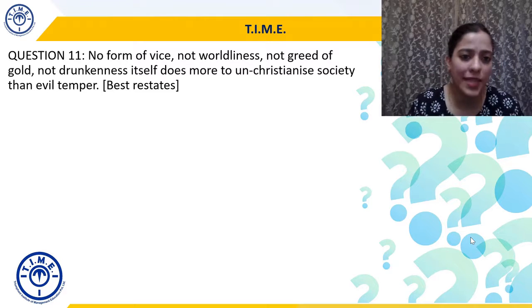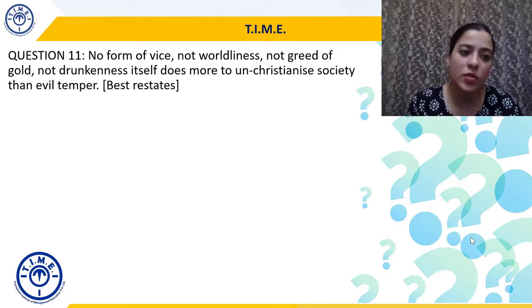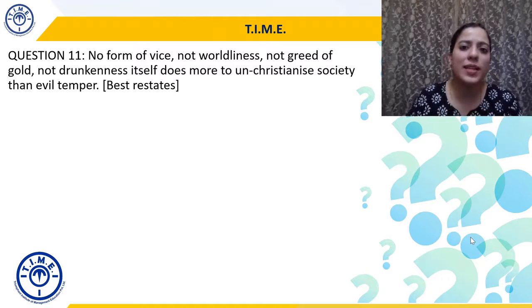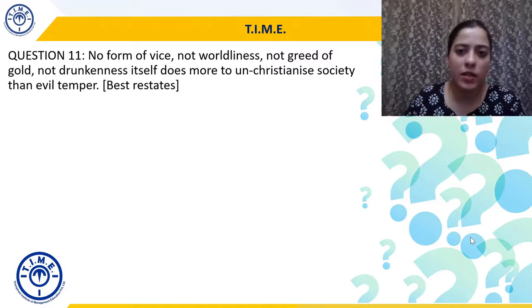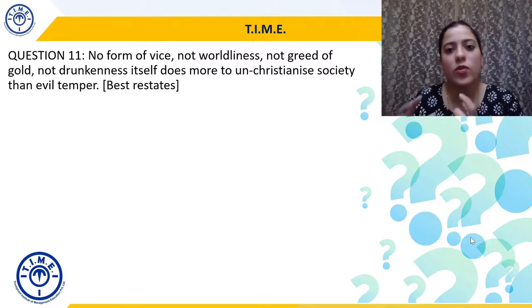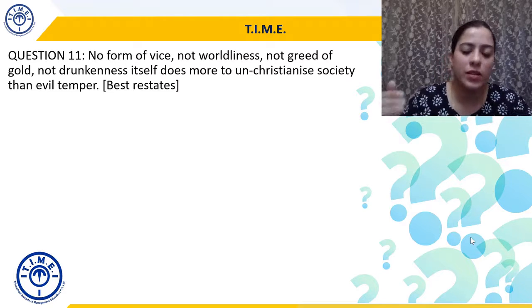So the sentence is question number 11. No form of vice, not worldliness, not greed of gold, not drunkenness itself does more to unchristianize society than evil temper. To unchristianize something is to make it less moral. Removing morality, removing faith in God, all the good is removed from the society. So here we are using unchristianize to actually talk about making the society worse. So nothing does more to unchristianize society than evil temper.